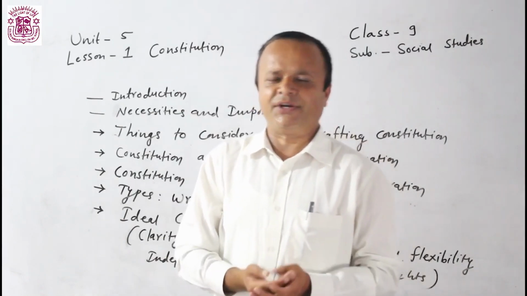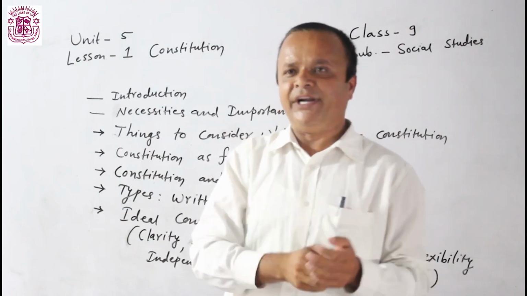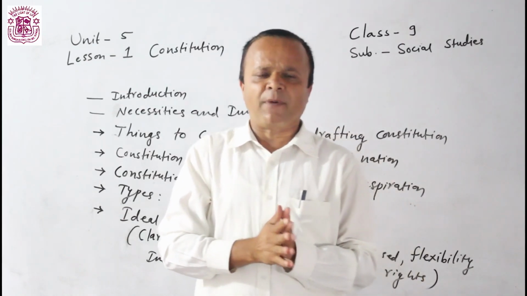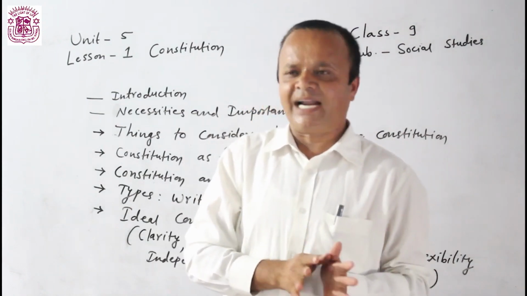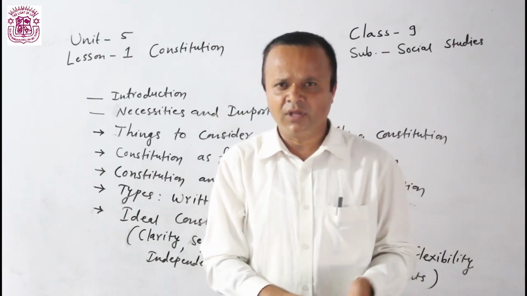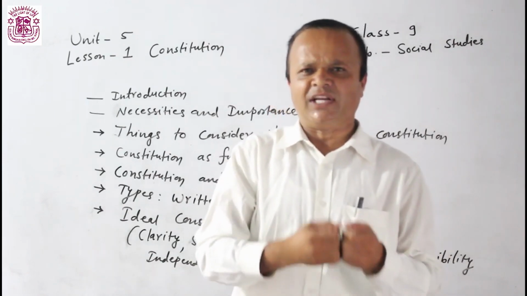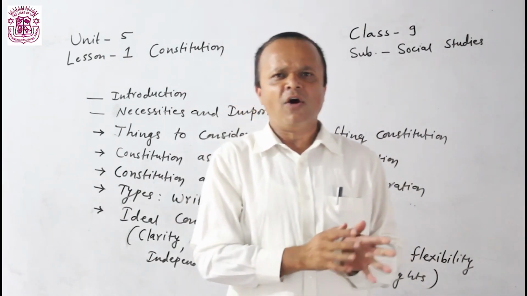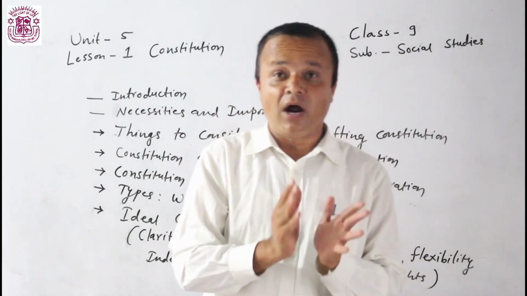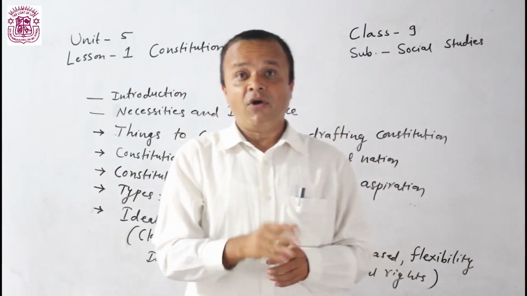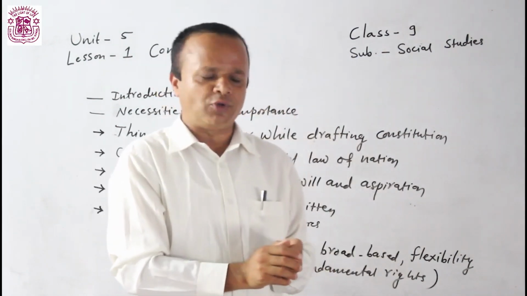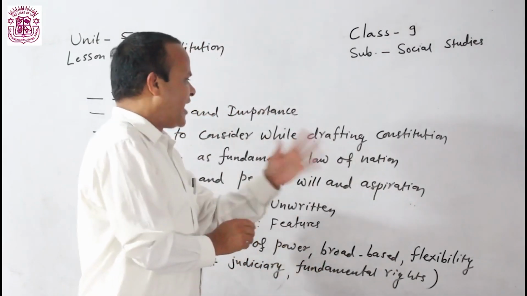It cannot guarantee the rights and freedom of people. If the constitution is not made as per the will and aspiration of people, it cannot help to make effective rules and regulations in the country. In order to make the constitution effective, to make proper rules and regulations in the country, and to guarantee proper freedom and rights to people, we need to draft the constitution as per the will and aspiration of people.